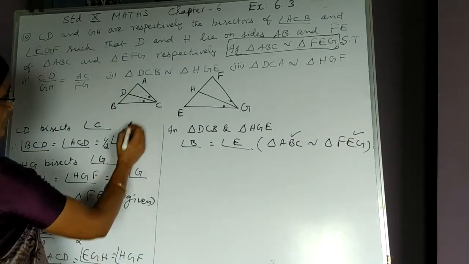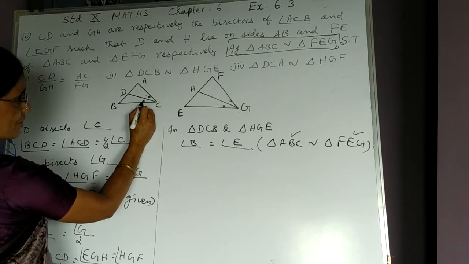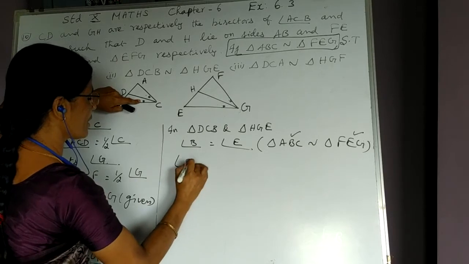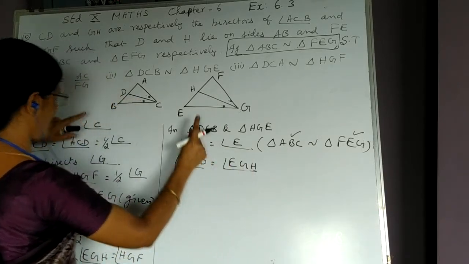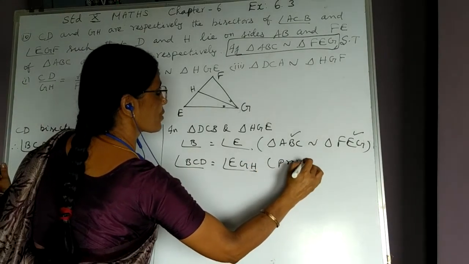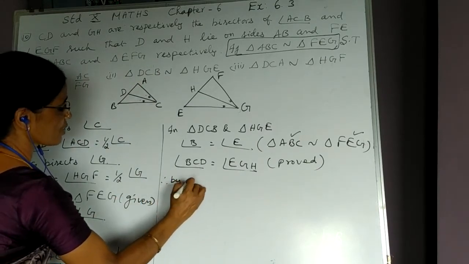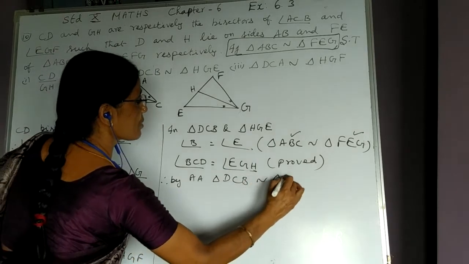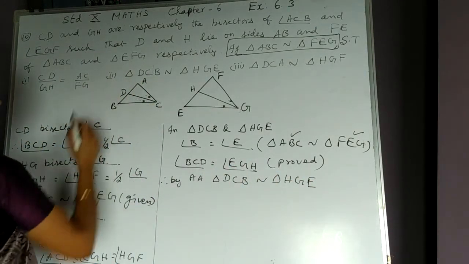And then DCB is this angle, right? This angle is equal to what? Equal to this angle. So, what is the name of this angle? BCD is equal to what? Equal to EGH. We have already proved this. Therefore, two pairs of angles are equal. Therefore, by which result? By AA, triangle DCB is similar to triangle HGE. So, the second result is proved.